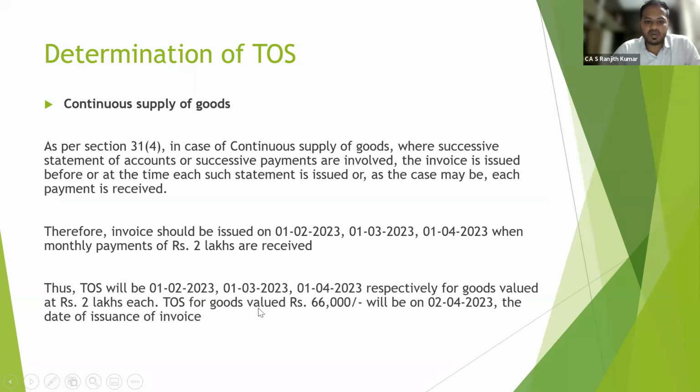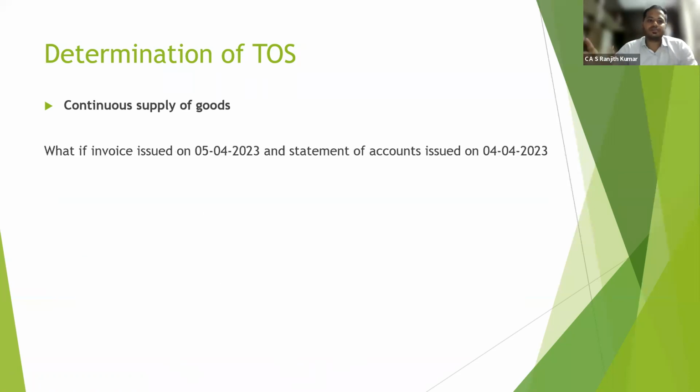Time of supply will be 1/2, 1/3, 1/4 respectively for goods valued at 2 lakh each, and time of supply for goods for 60,000 will be on 2/4/2023, the date of issuance of invoice. So what if invoice is issued on 5th April 2023 and statement of accounts issued on 4th April 2023? So இப்போ சொல்லுங்க, invoice வந்து அவன் 5th April கொடுத்துட்டான், statement of accounts அவன் 4th April, which is previous day of issuing invoice he has issued.